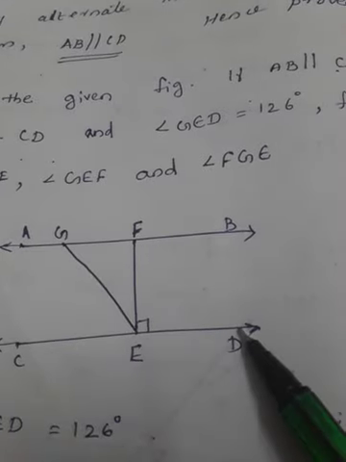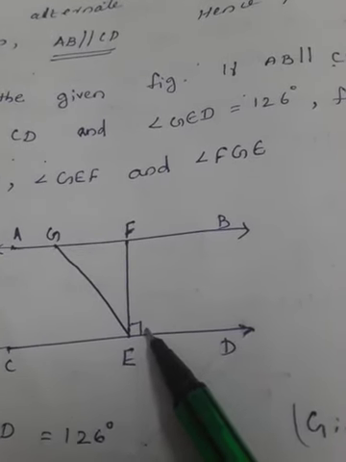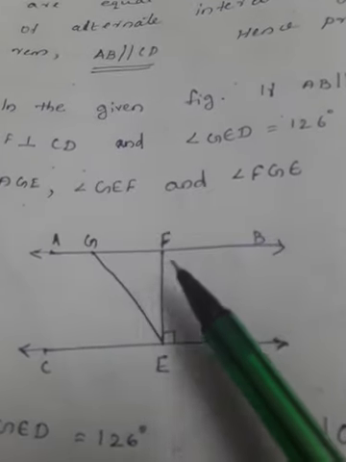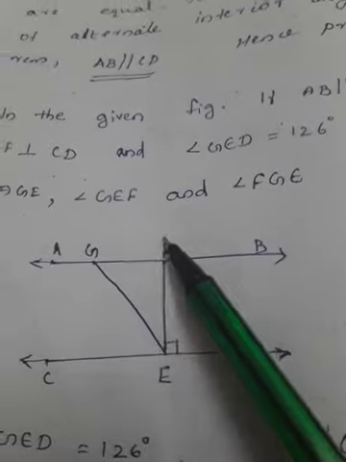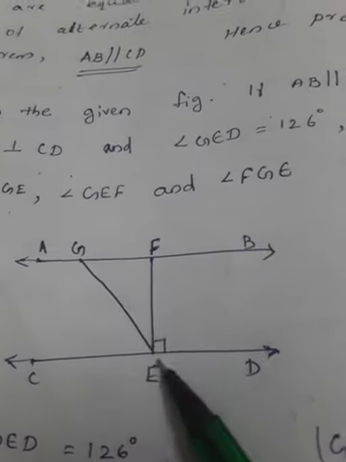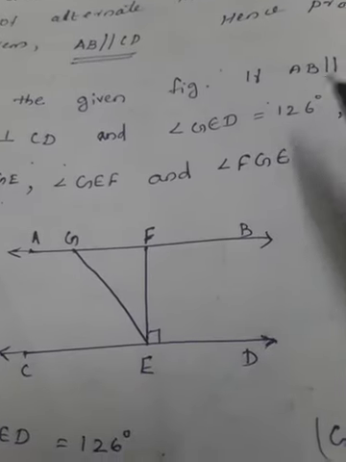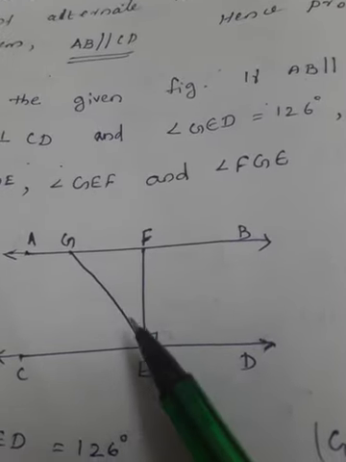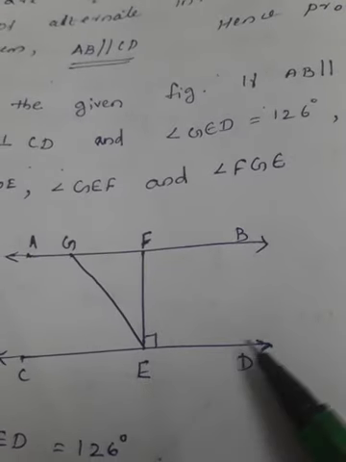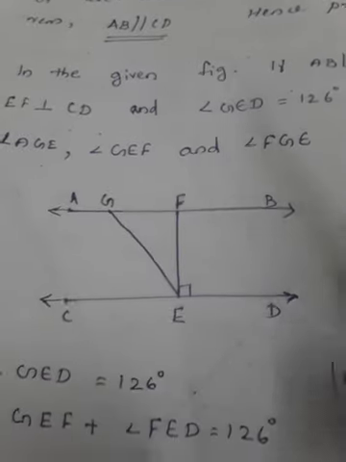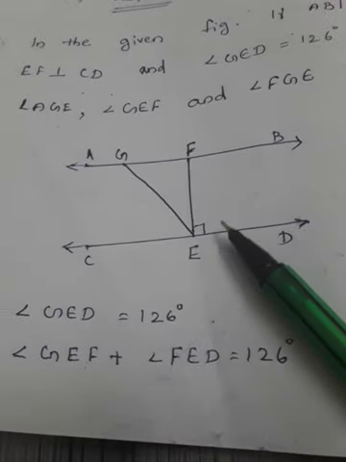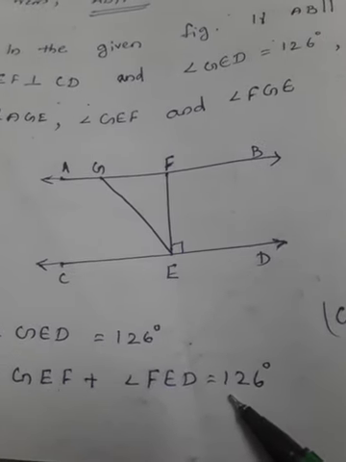This FED is 90 degrees. They marked that in the figure because it is given that EF is perpendicular to CD. So FED and FEC are both 90 degrees. Okay, so GED is given as 126. What is meant by GED? It is GEF plus FED, isn't it? So GED, the total angle, is 126 degrees.